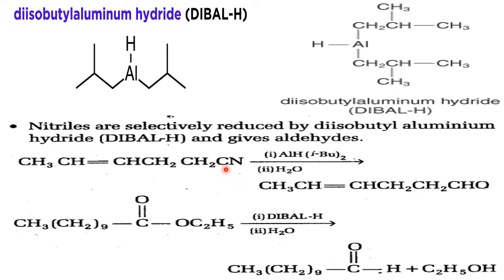C triple bond N becomes CH double bond NH, and NH will come out as ammonia, and this C double bond O becomes CHO here. So nitriles are becoming the aldehyde by the evolution of ammonia, whereas esters are becoming the aldehyde along with alcohol. Which alcohol is formed depends upon the attachment here. Okay, right.